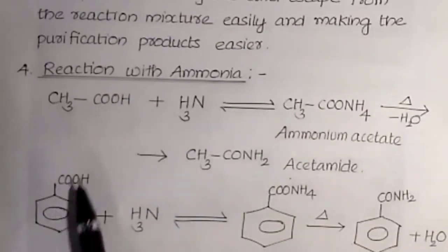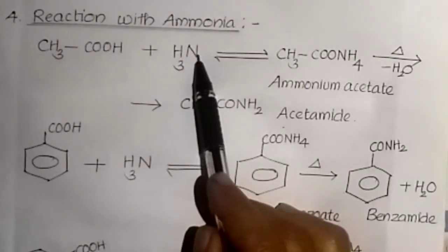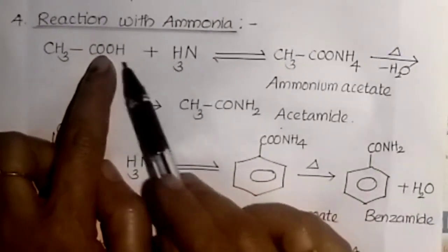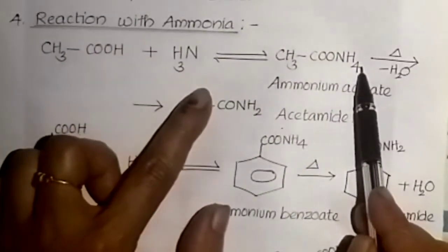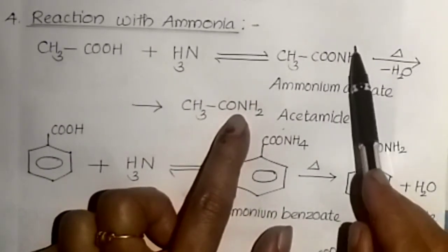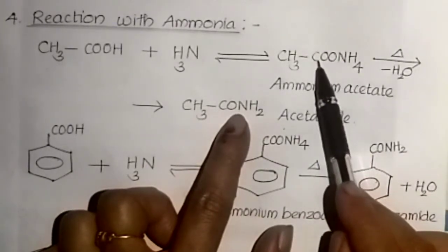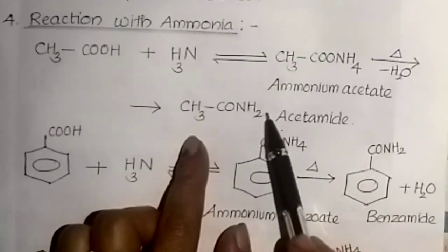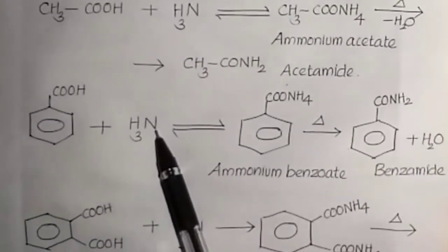Next one in this category, reaction with ammonia. Acetic acid plus ammonia: here the ammonia molecule is added. CH3COOH plus NH3, the H is added to the NH3 to give NH4, so CH3COONH4. This is ammonium acetate, an ammonium salt, which on heating eliminates a water molecule, O and H2 from here. H2O elimination, then the remaining CO-NH2. Then we get CH3CONH2. We get an amide.